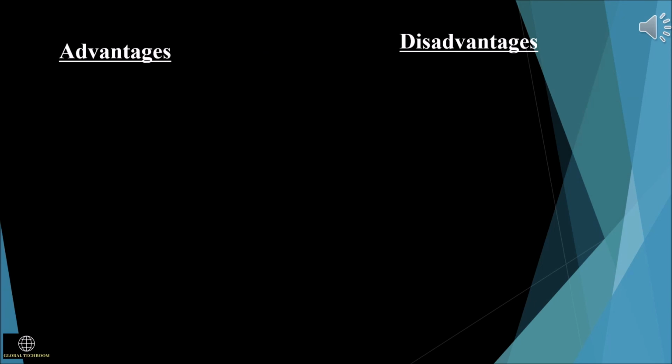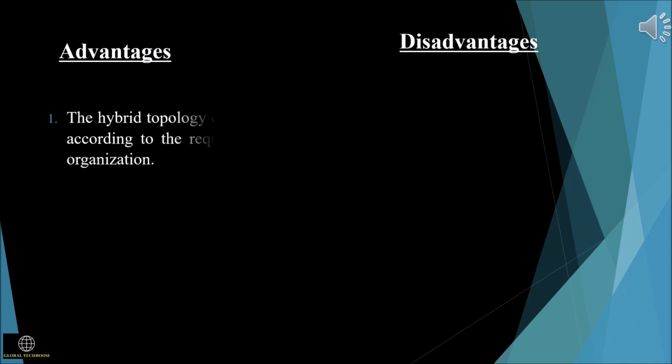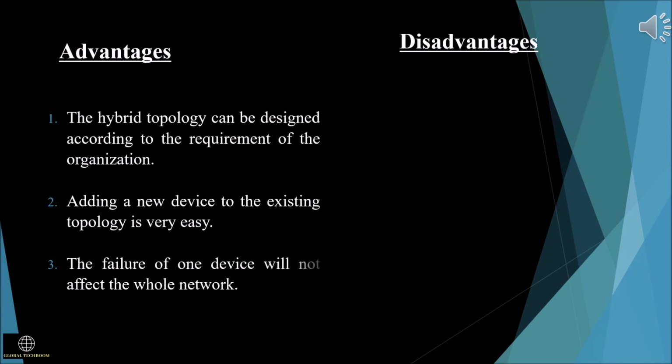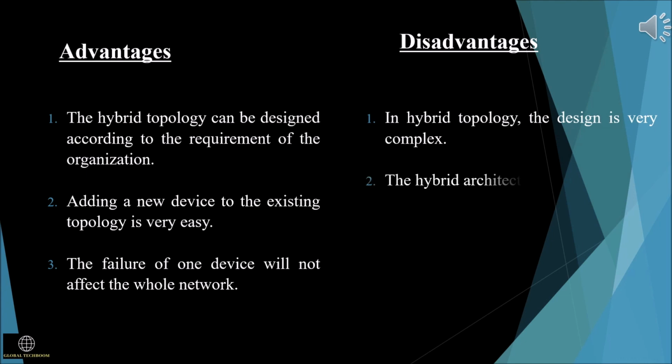Advantages and disadvantages of hybrid topology. Advantages. The hybrid topology can be designed according to the requirement of the organization. Adding a new device to the existing topology is very easy. The failure of one device will not affect the whole network. Disadvantages. In hybrid topology, the design is very complex, so the configuration and the installation process need to be very efficient. The hybrid architecture is very costly. The hubs used here are very costly, as these hubs are different from the usual hubs used in the other topologies.